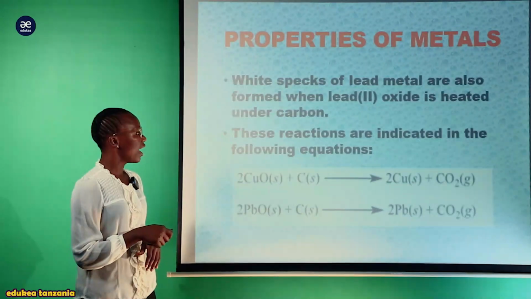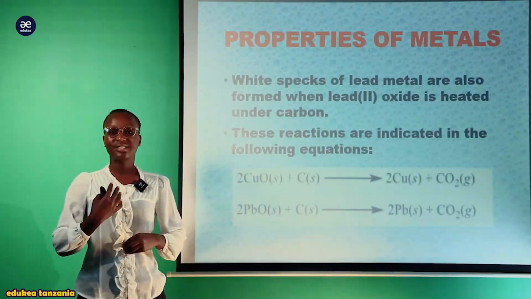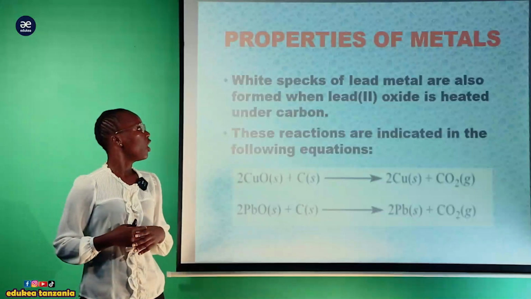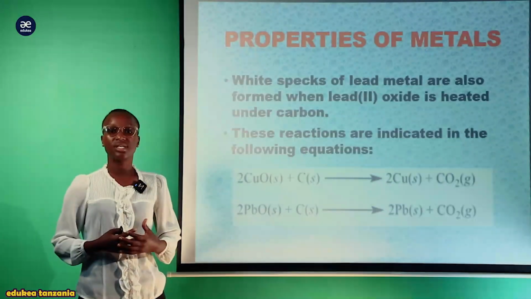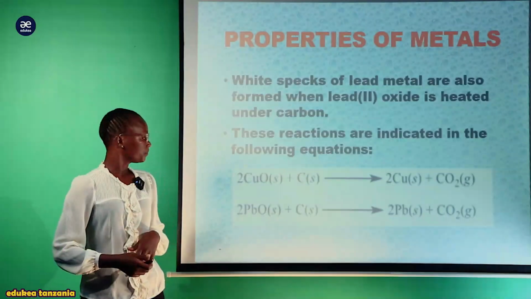Now these reactions are indicated in the following equations. Now let us see these equations, which demonstrate the way copper oxide and lead oxide are reduced to metals.